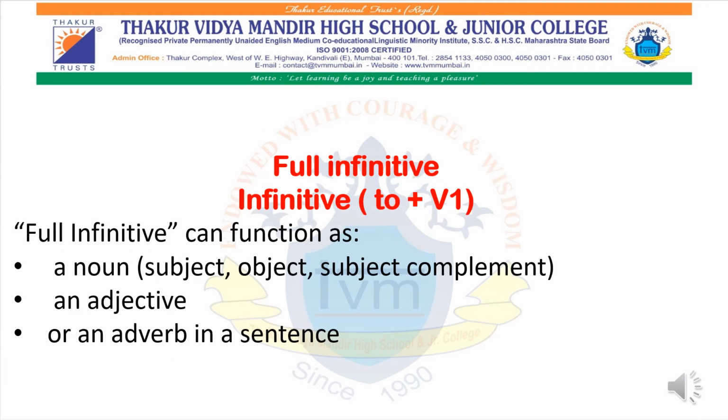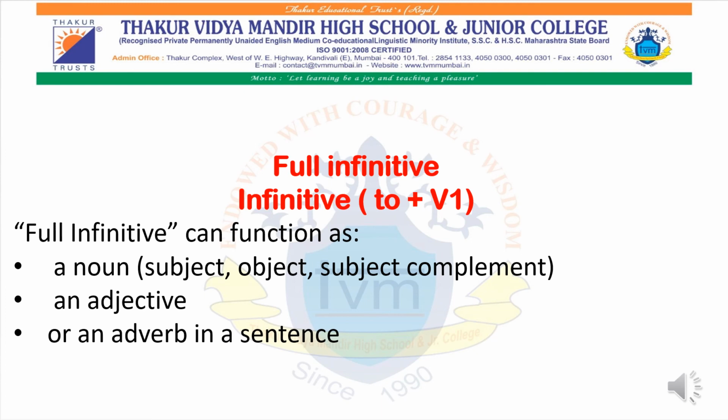Now let's move ahead to the second type of infinitives. In the first type, that is bare infinitives, we do not use the word to, and therefore it is called bare infinitive.